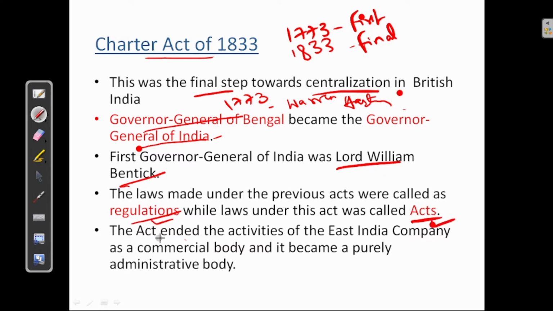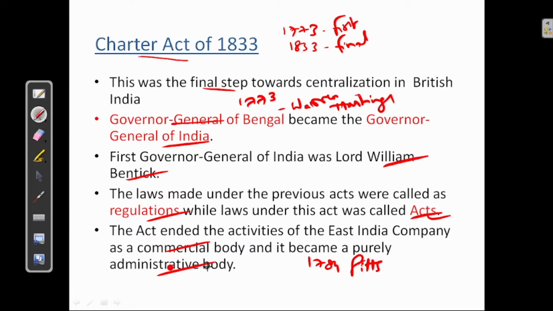Next, the act ended the activities of East India Company as a commercial body, and it became a purely administrative body. See, in Pitt's India Act of 1784, we have seen the commercial and political functions, right? Now this commercial body ended, and it's purely administrative body.